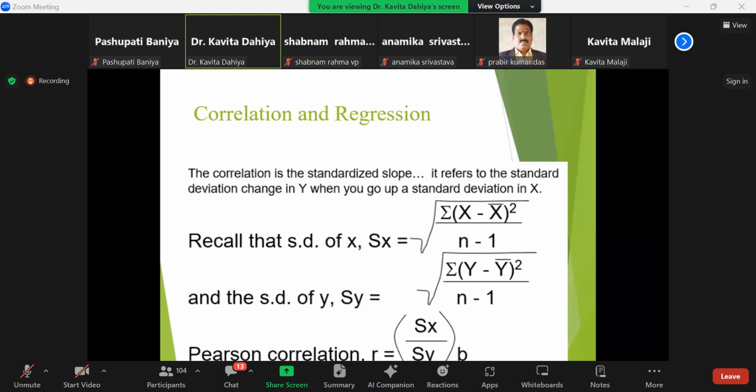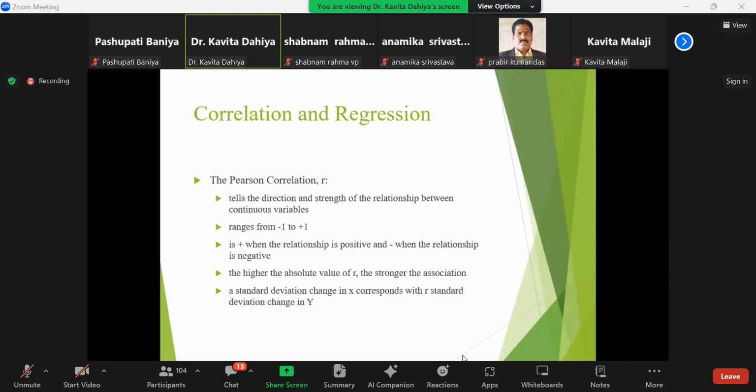This is the formula for the Pearson correlation, where r is equal to Sx divided by Sy times b. So you need to calculate these two values for the Pearson correlation, and b represents the slope.